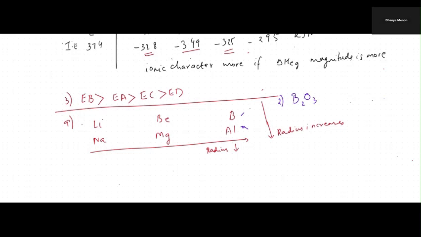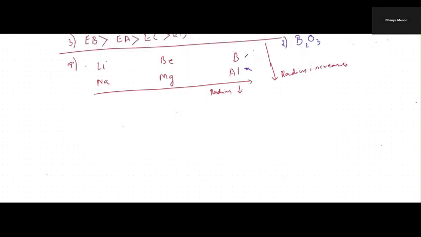Now, coming to the next question, question number 10. The incorrect decreasing order of atomic radii. The first option is correct because we have silicon, phosphorus, chlorine, and then on top of chlorine, we have fluorine. So this option is correct, but they have not asked for the correct option. They have asked for the wrong option.